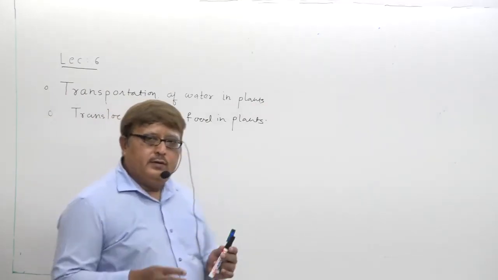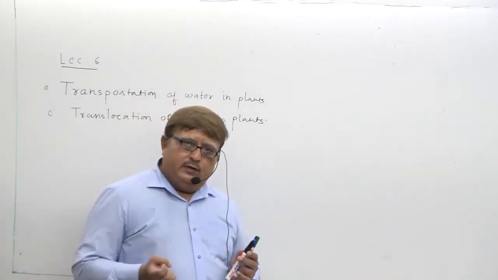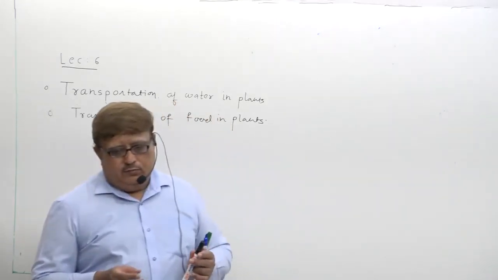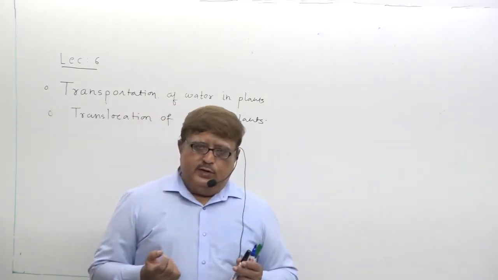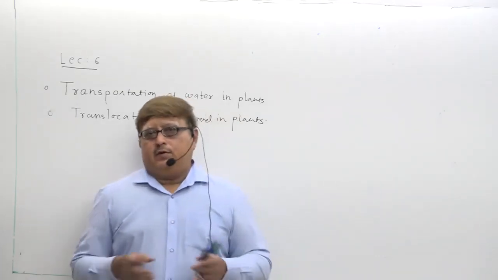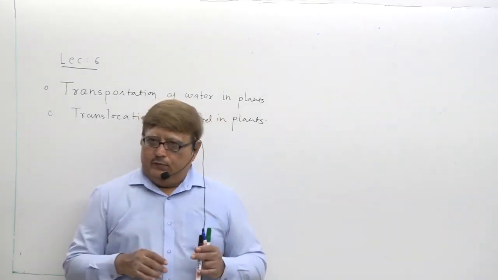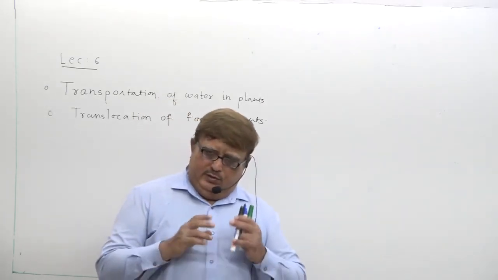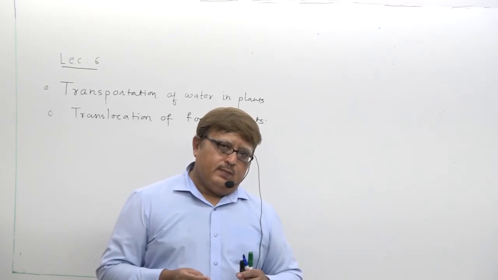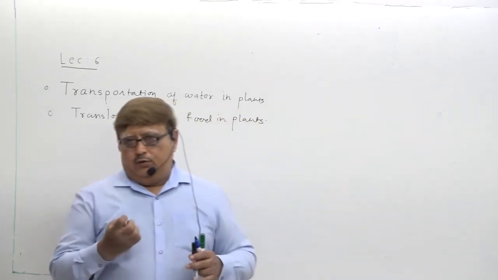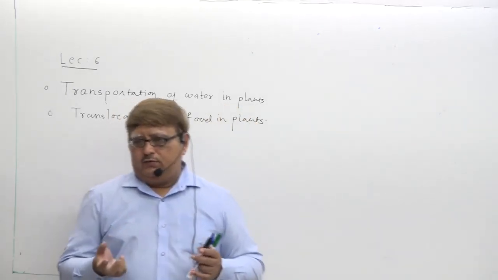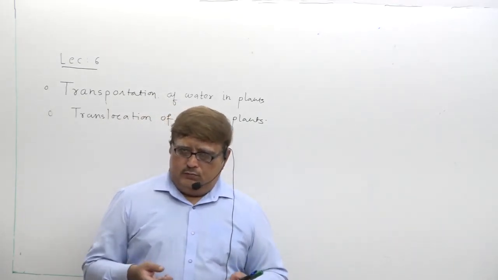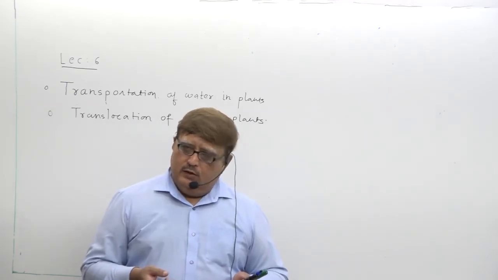food in plants. At the start of the lecture, I already told you that transportation of water is required by plants. Plants also need to transport hormones. At the same time, plants also require a particular mechanism for transport of food products. Food means, in the leaf, what is produced? Starch, glucose is produced. Understand?